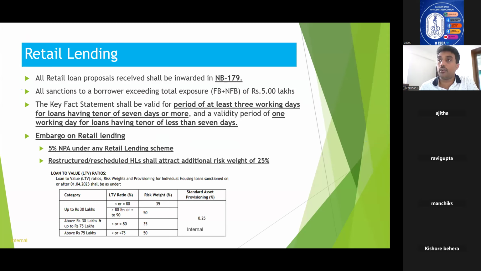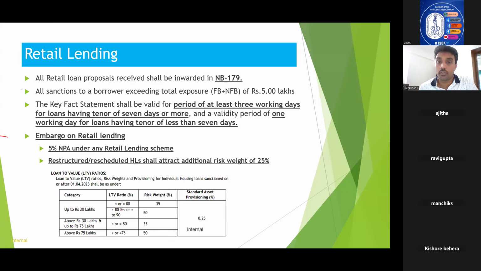Over the last few years, this question has found its place in question papers in various cadres, from officer to manager or even clerical to officer. So NB 179 is the inward register for retail lending proposals.